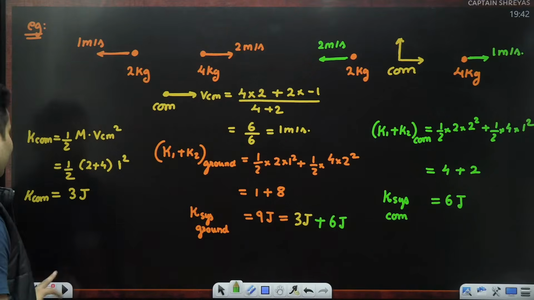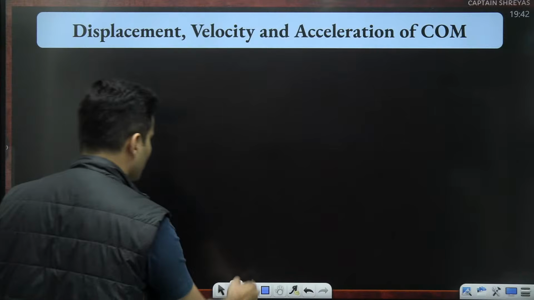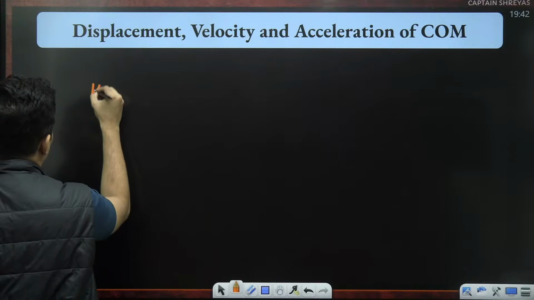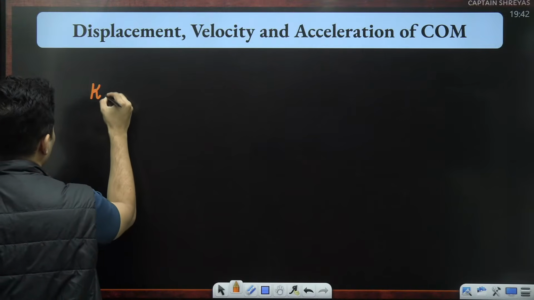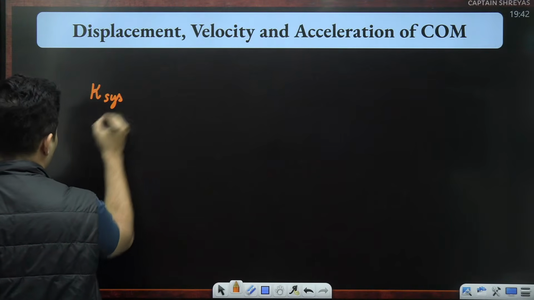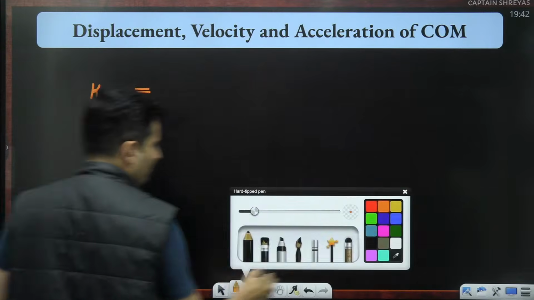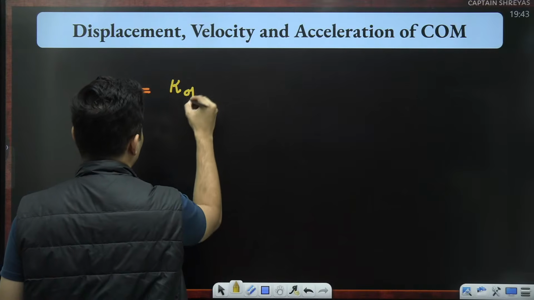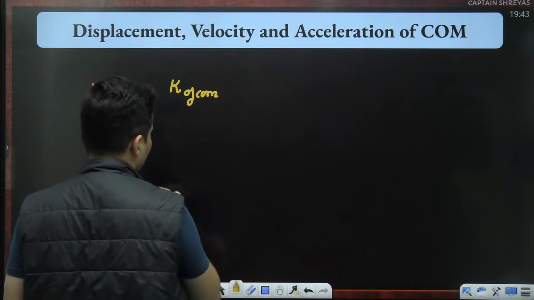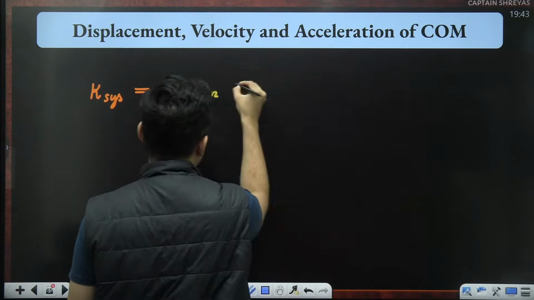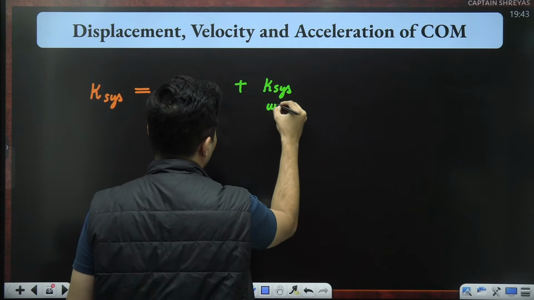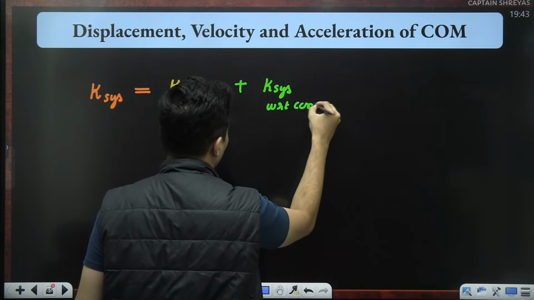This becomes a very important result which you should definitely remember. So the total kinetic energy of a system is equal to, you find the kinetic energy of the center of mass and then add it to the kinetic energy of the system with respect to center of mass.